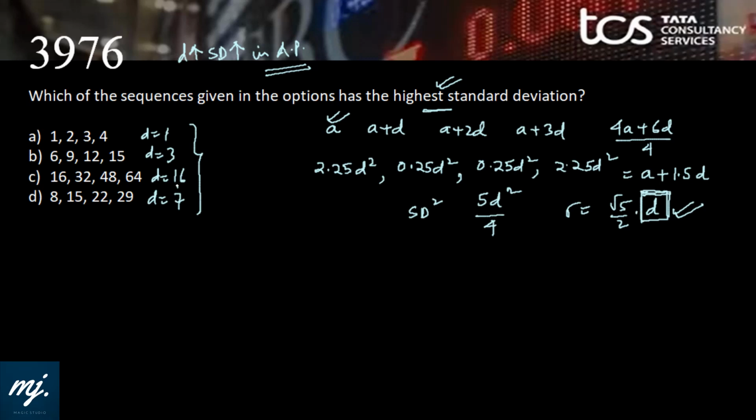So in option C, we have got the highest common difference, that is 16. That means out of these 4 AP series, option C with common difference 16 will have the highest standard deviation. Mark C and move on.